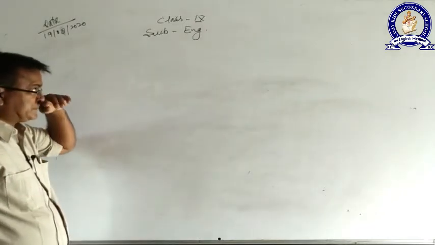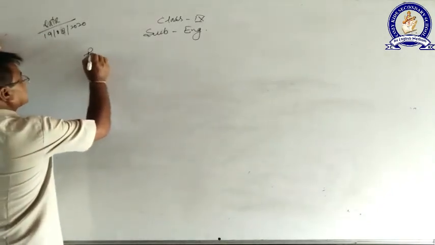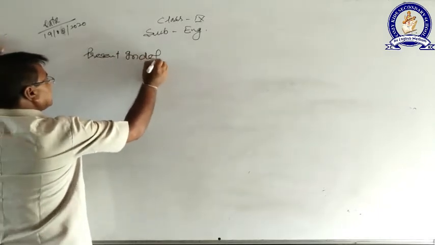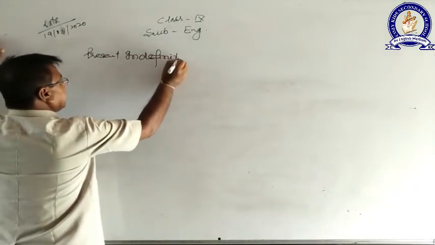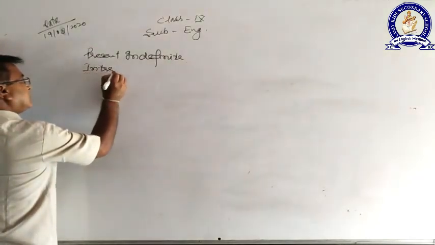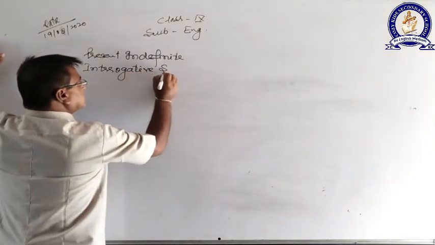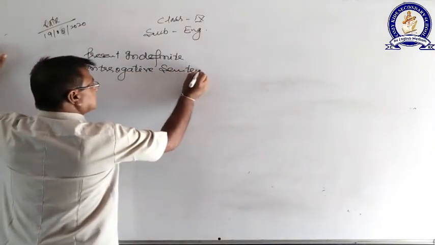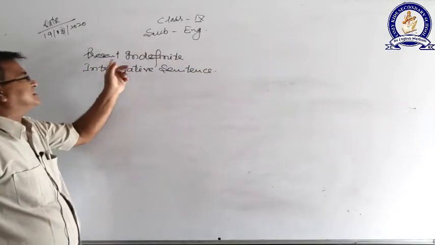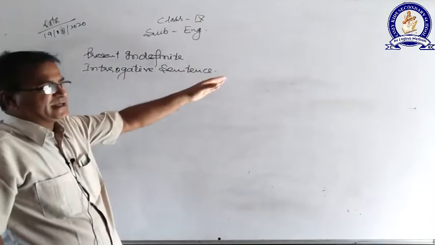Now listen. The third one is the present indefinite interrogative sentence. We are all the time talking about sentences. The tense was present indefinite. First, affirmative sentence.